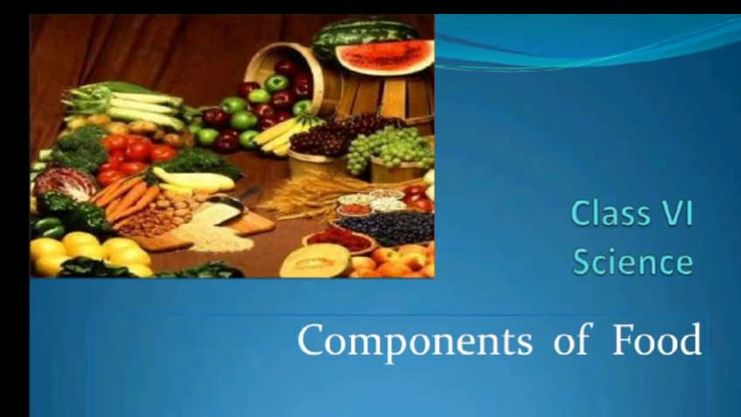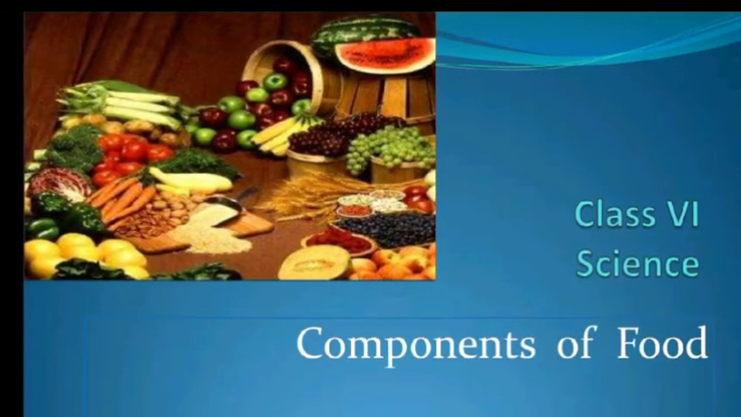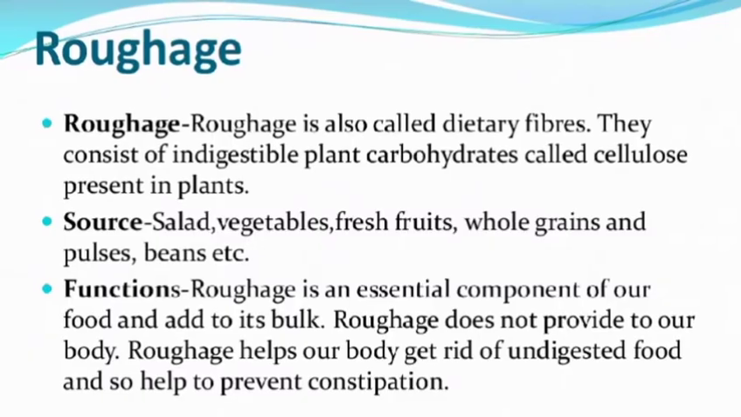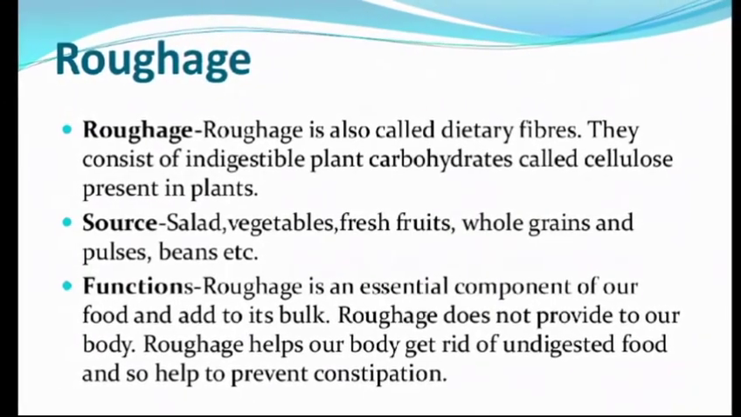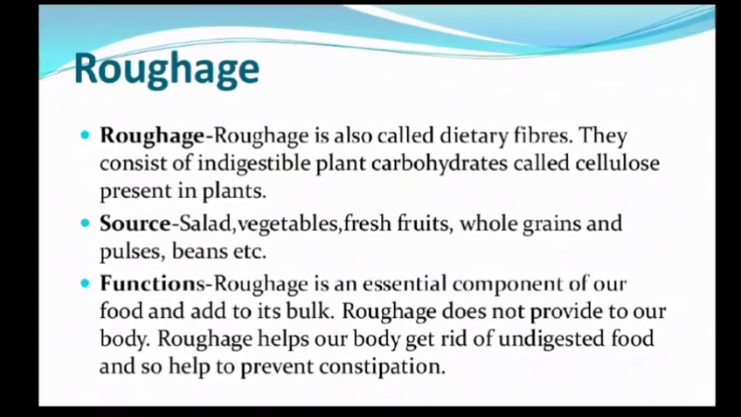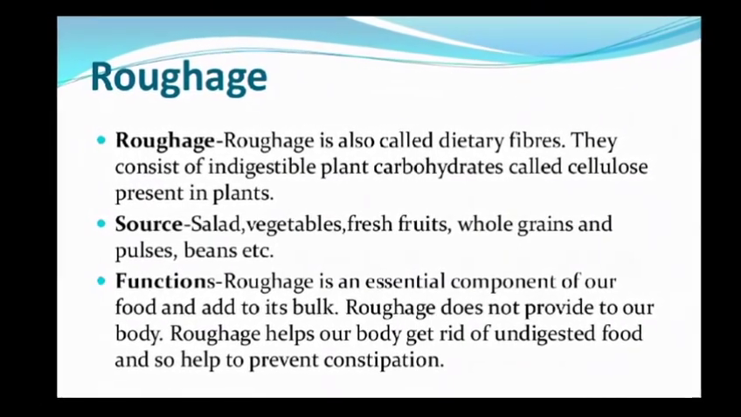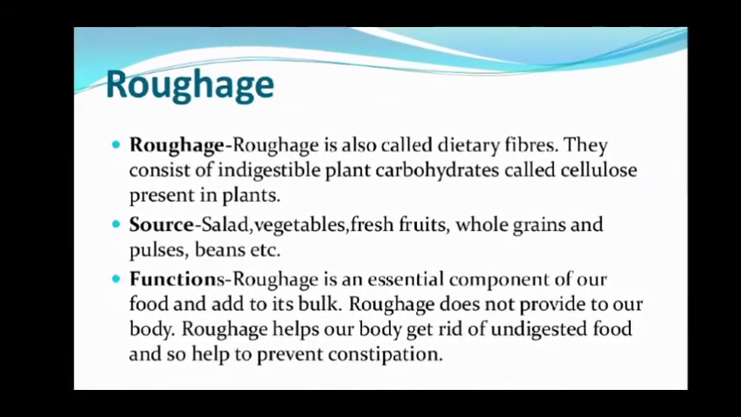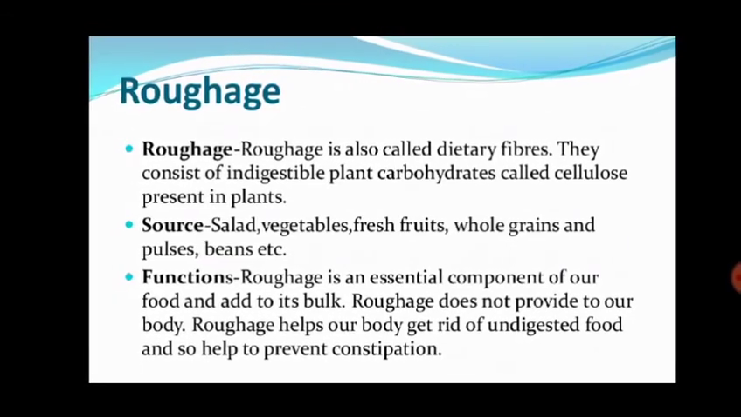These are also very important for us, and these are what? These are the dietary fibers and the water. So continuing with these two, let's study. Coming to the dietary fibers, these are also called roughage. The dietary fiber forms the roughage part of our food, and dietary fibers are formed of cellulose, and cellulose is a complex carbohydrate that is found in the plants.